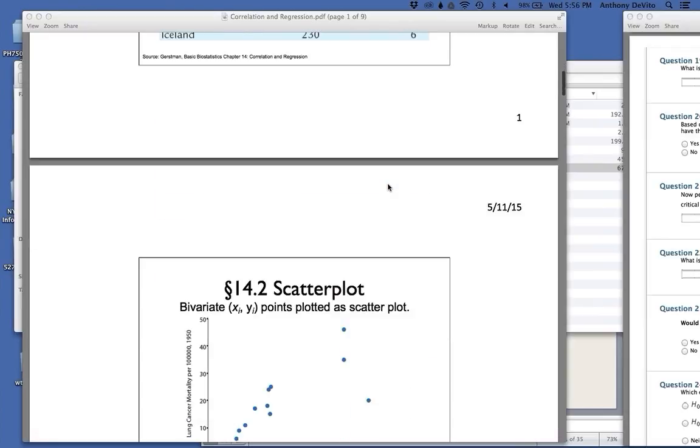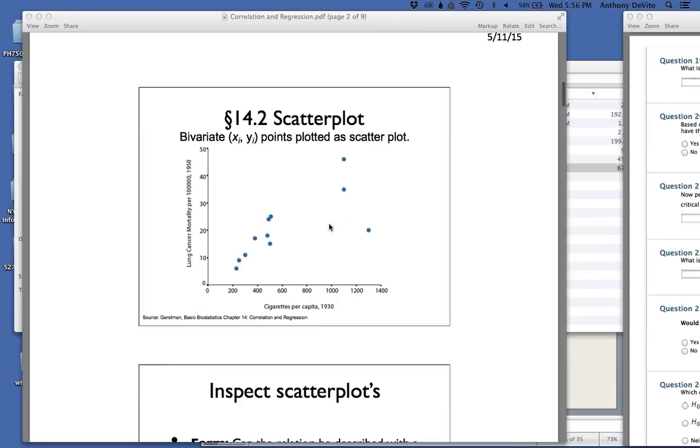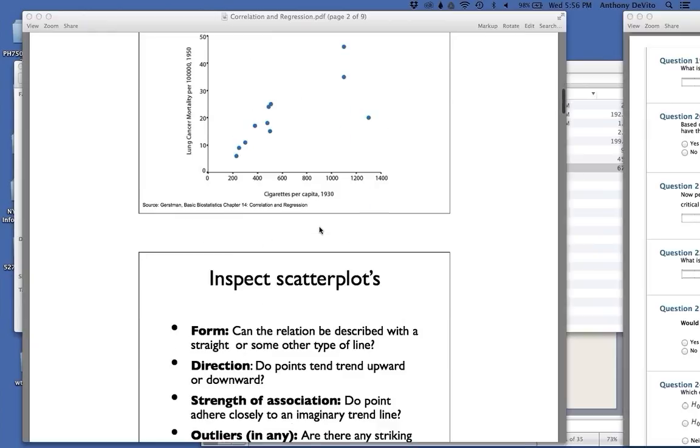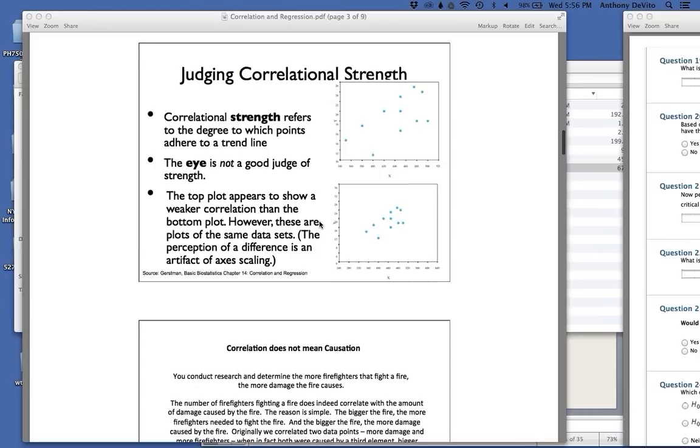Maybe Great Britain is an outlier because the level is so high, since there are all these other issues between 1930 and 1950 that might be contributing to high lung cancer rates there. So maybe that's the outlier, and really the best line fits down here somewhere. That's one of the things we have to take into consideration.